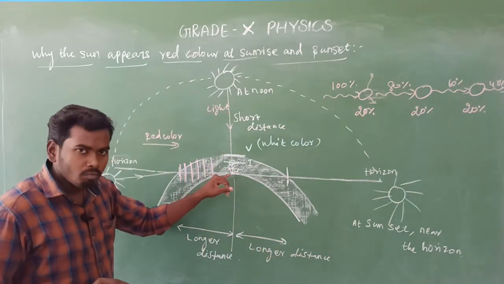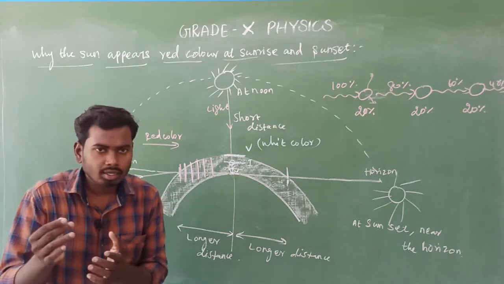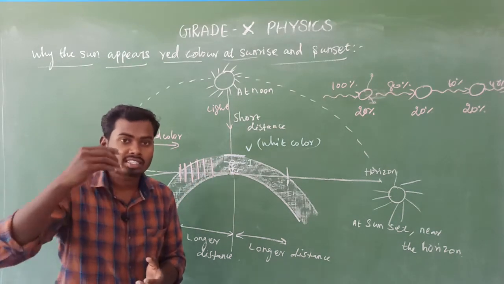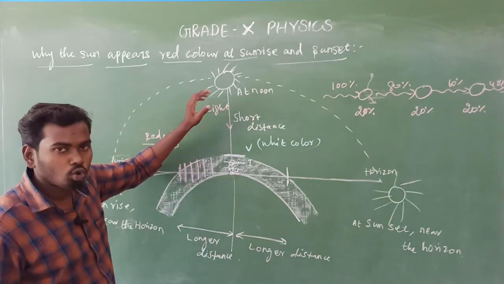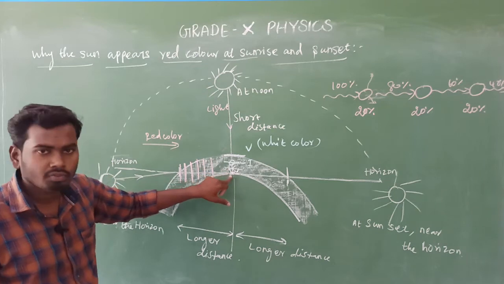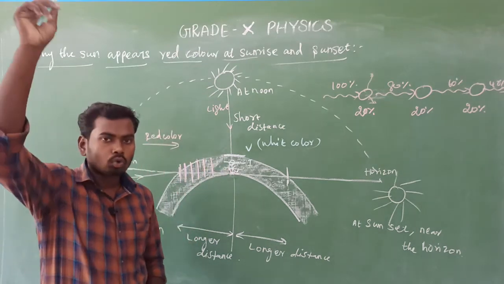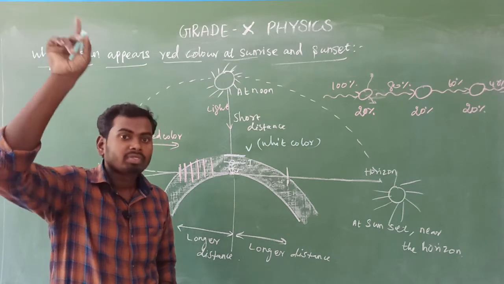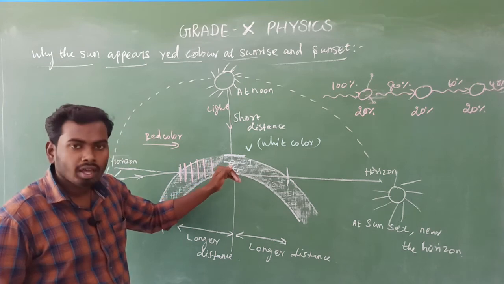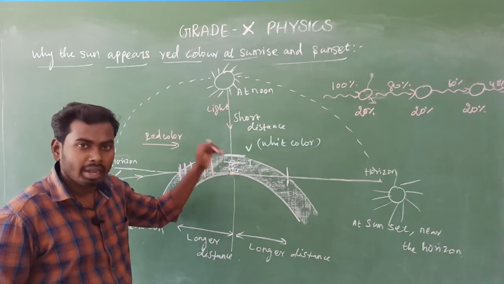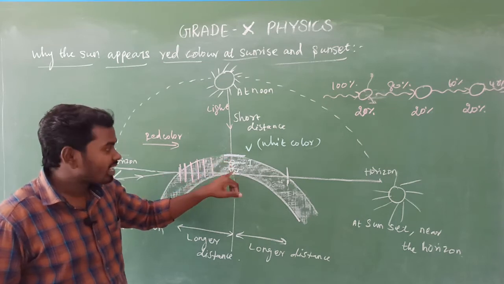So when the blue color starts scattering, the sunlight reaches us, because the distance between the atmosphere and the earth surface at noon time is less. That is the reason why at noon time the sun appears only white color, because most of the visible spectrum remains here. Scattering is very less.